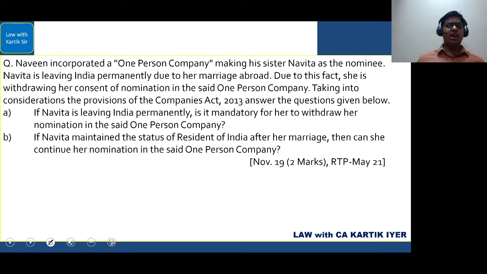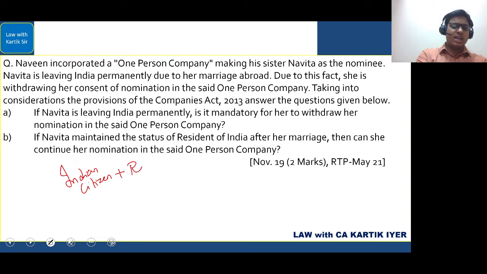Now understand this. Earlier, there was a requirement that a person should be an Indian citizen, also he should be a resident in India. Now, the only requirement is that the person should be an Indian citizen. That is it, Indian citizen. And in the law they have said whether or not that person is a resident, or resident or otherwise, it means that person can be resident or not a resident.